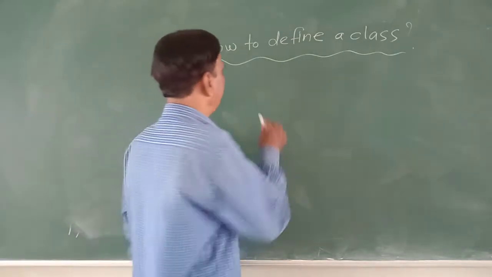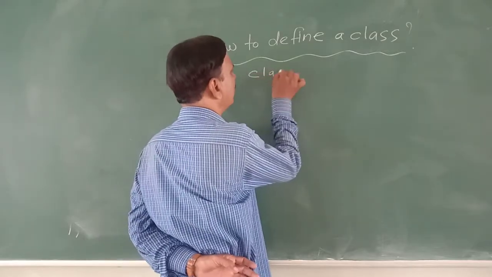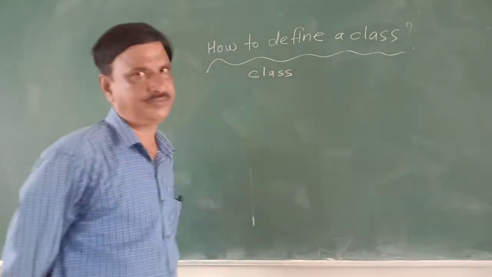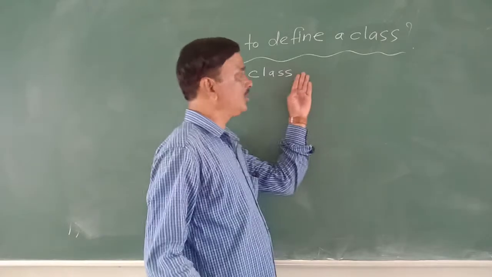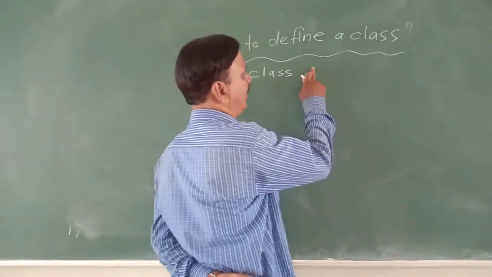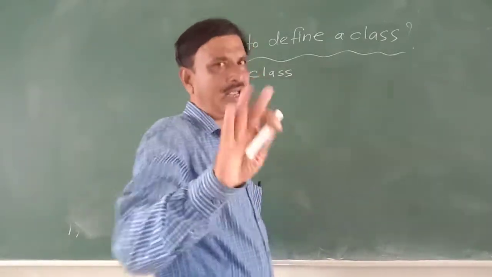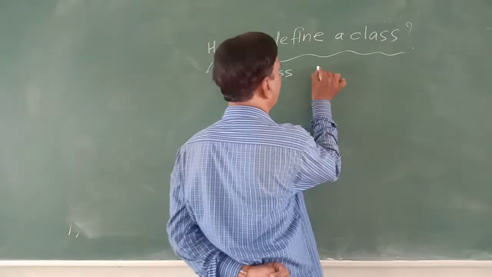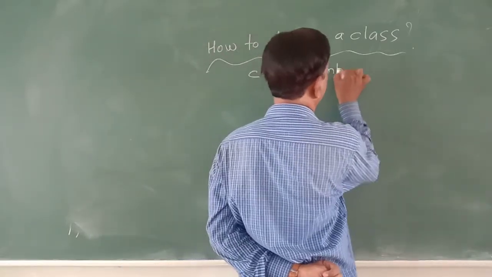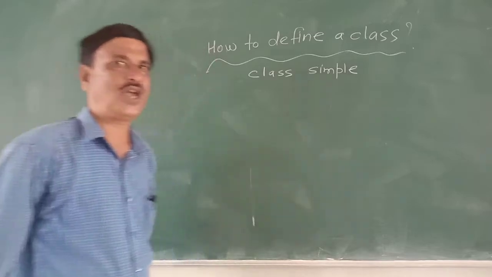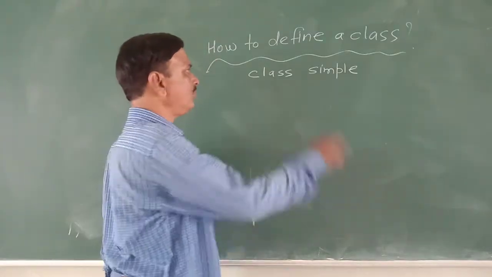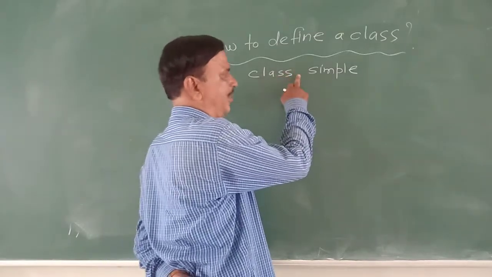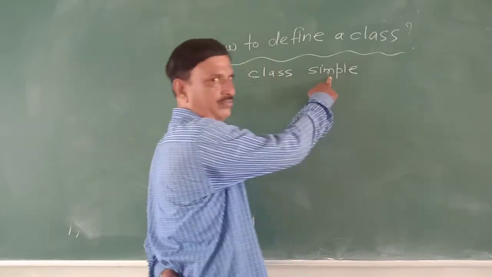Class is defined by the keyword class. After the keyword, give a space and give the class name. Say the class name is simple. Class space class name.